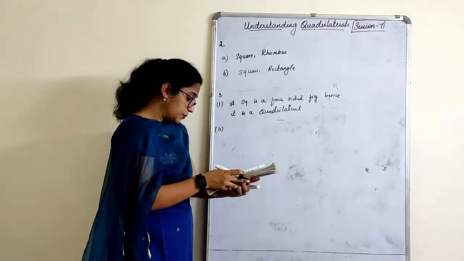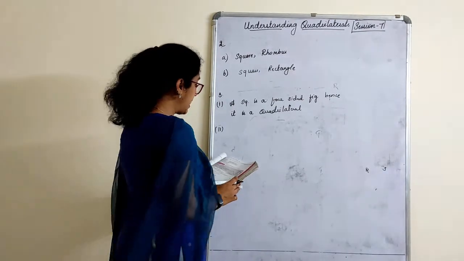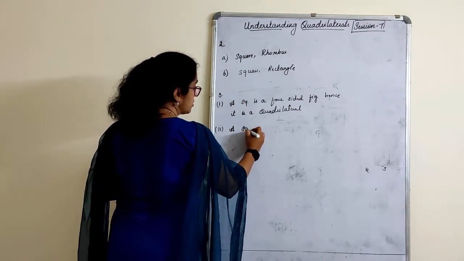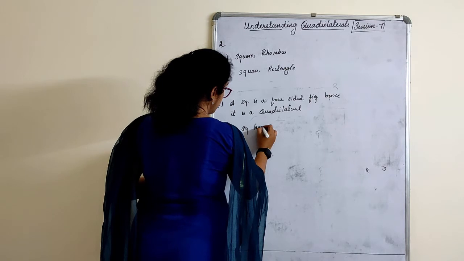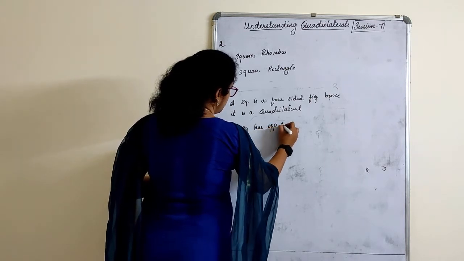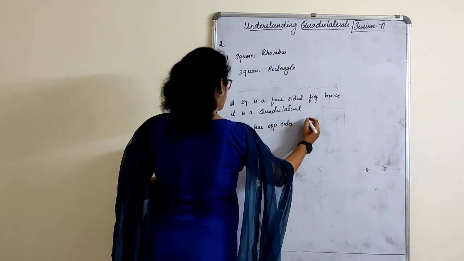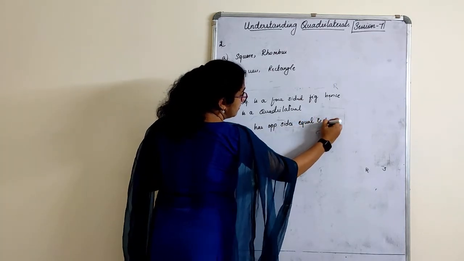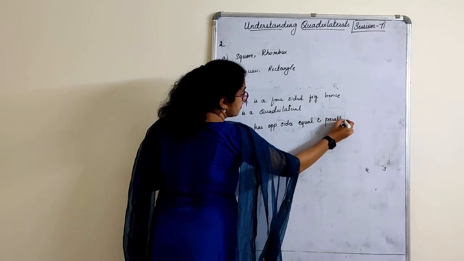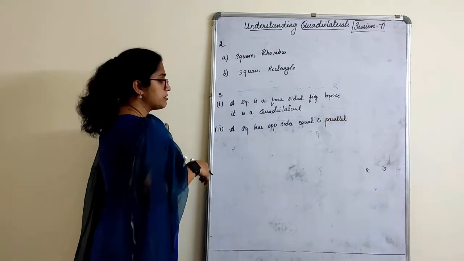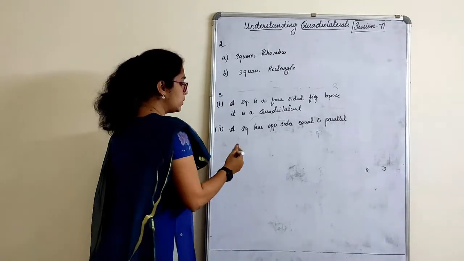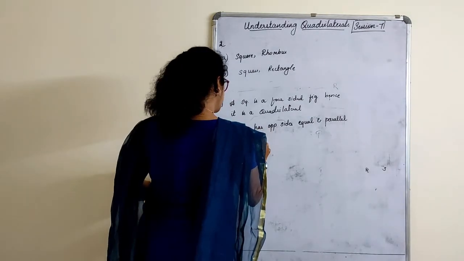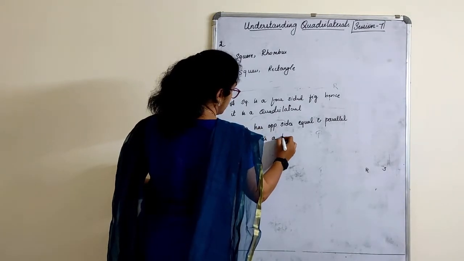Second one, what they have asked: explain how a square is a parallelogram. So how can a square be a parallelogram? A square has opposite sides equal and parallel. Let's talk about sides here. A square has opposite sides equal and parallel, hence it is a parallelogram.